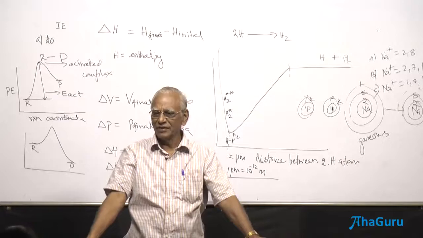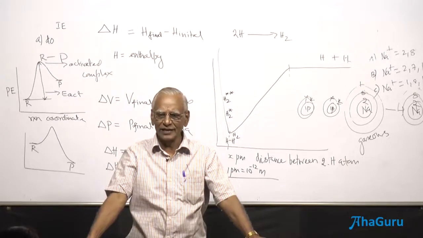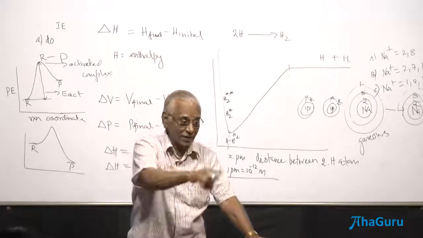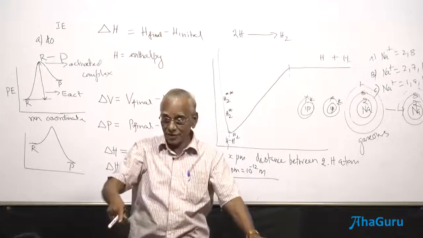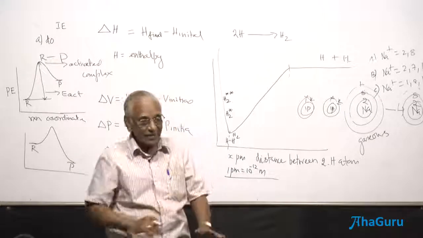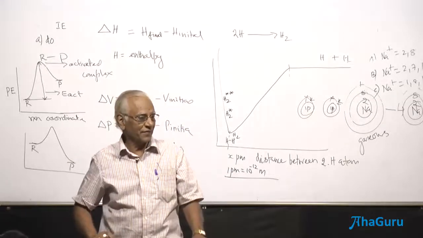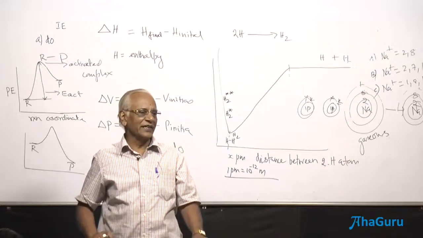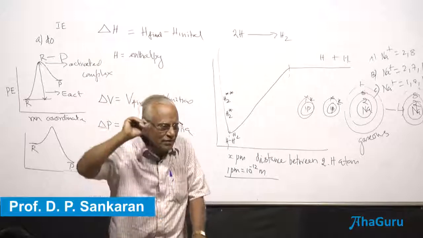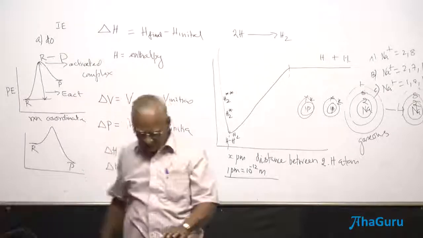What is the job of an inhibitor here? It increases the activation energy. What is the role of a negative catalyst? It increases the activation energy. What is the role of a positive catalyst? It decreases the activation energy. So we are able to classify catalysts into positive catalyst and negative catalyst in terms of activation energy.